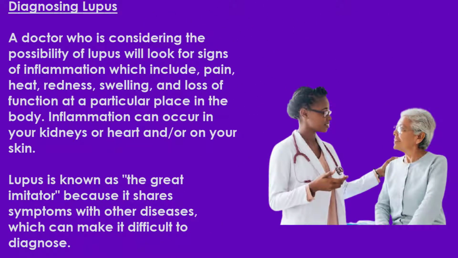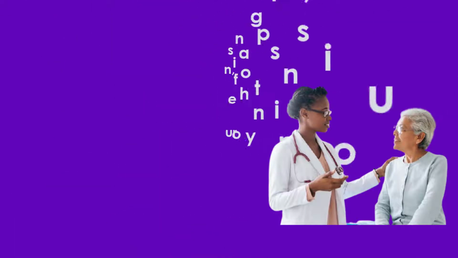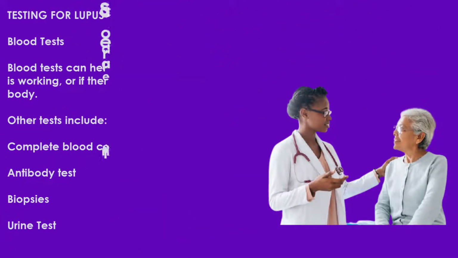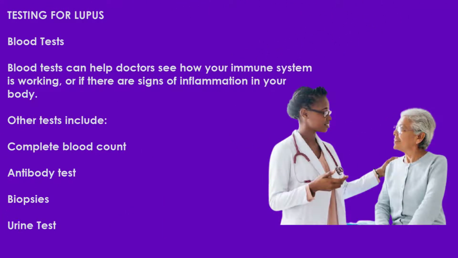Diagnosing lupus. To diagnose lupus, a doctor will look for signs of inflammation in the body, which include pain, heat, redness, swelling, and loss of function at specific places in the body. Other ways of diagnosing lupus include blood tests, complete blood count, antibody tests, and biopsies.